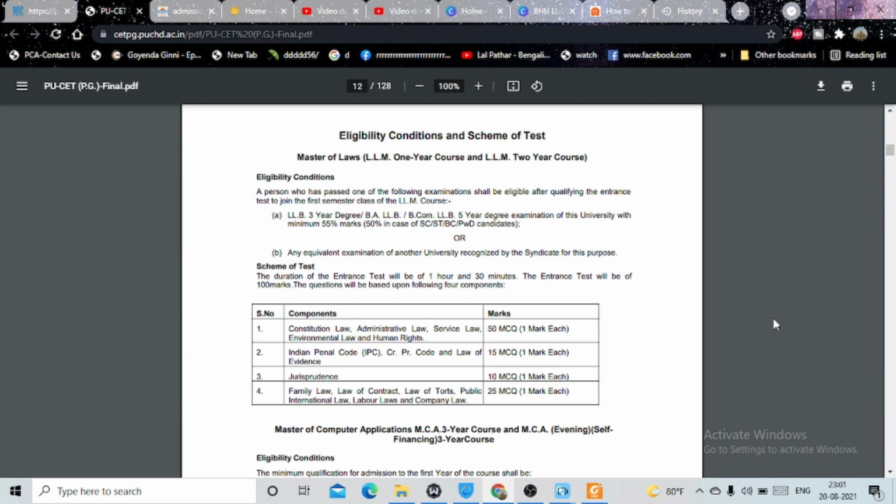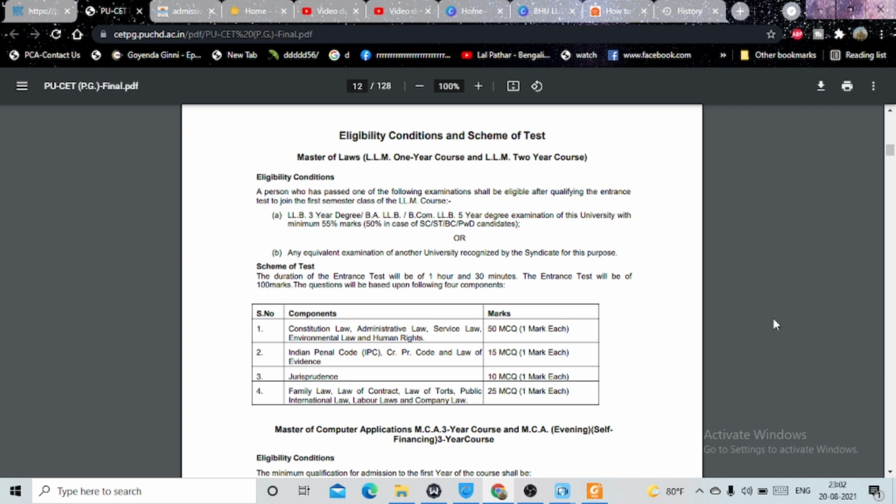So today I will be discussing with you a new session in which I will be dealing with the previous year question paper, not previous year, I would say that the examination was held in the year 2021. Yes, I am talking about Punjab University LLM entrance examination. The answer key was released on 10th of August 2021 and this examination is over, but I missed out on this examination and also I didn't discuss the admission notification of the same.